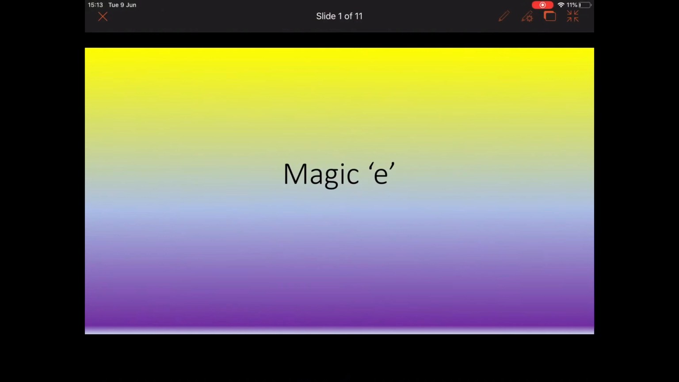But in the meantime, we can keep going with our English and lots of other things by tuning in online and being involved with the online lessons. Magic E, how it changes the sound of vowels.